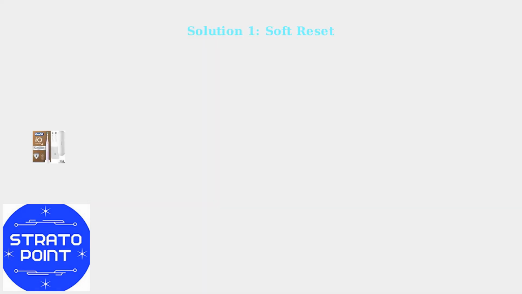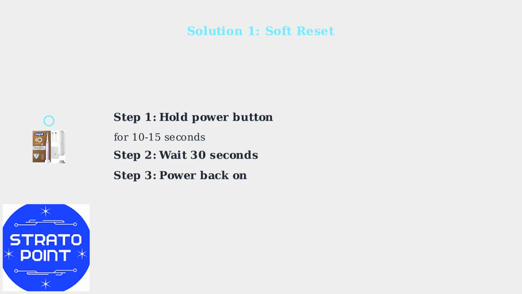First, try a soft reset. Hold the power button for 10 to 15 seconds until the device shuts down. Wait 30 seconds, then power it back on. This resolves many software glitches.